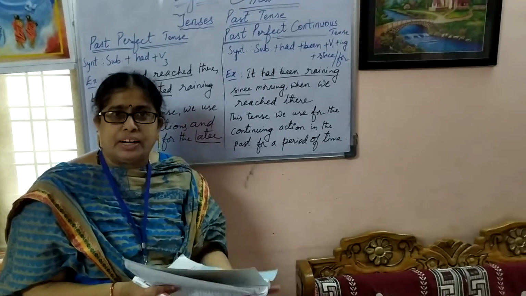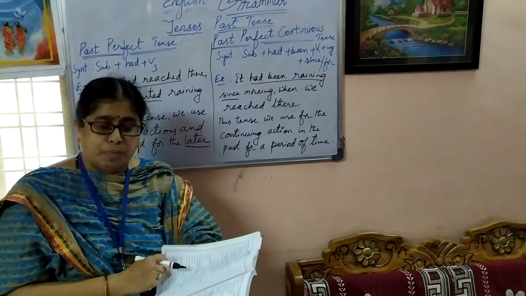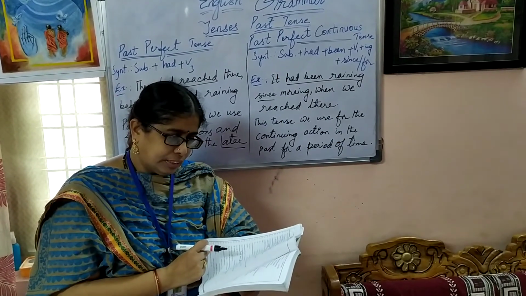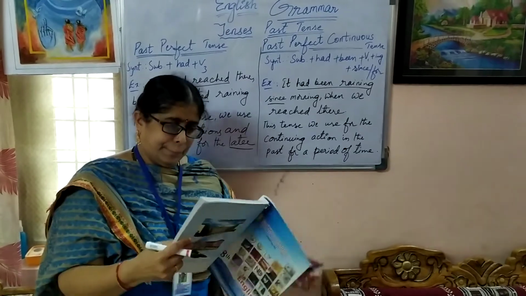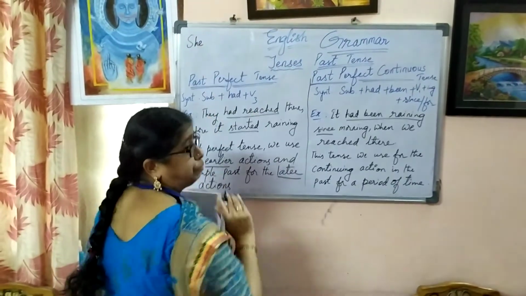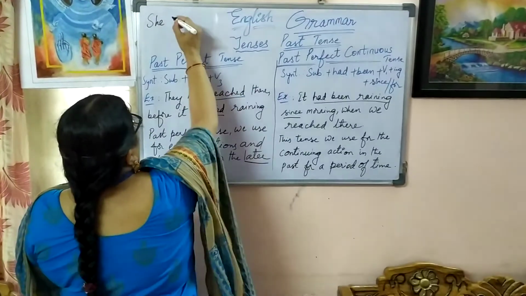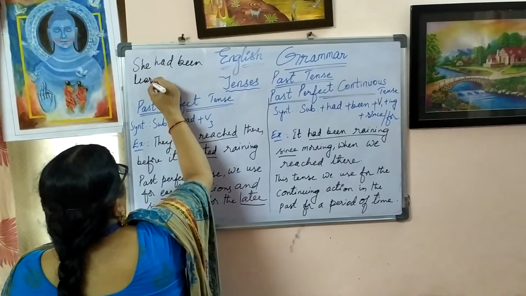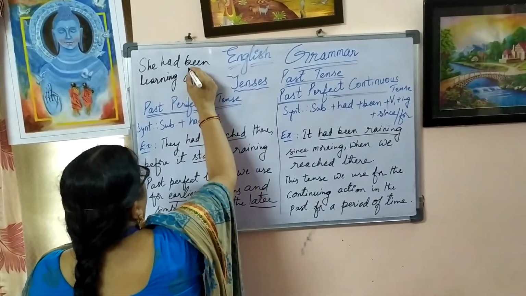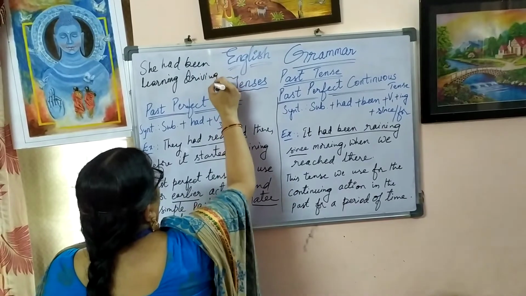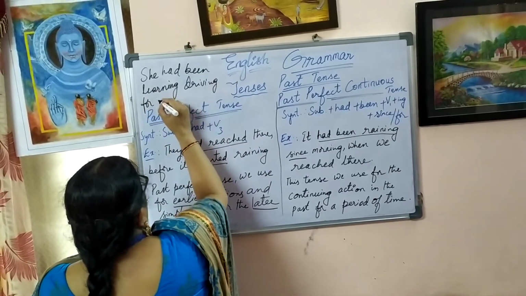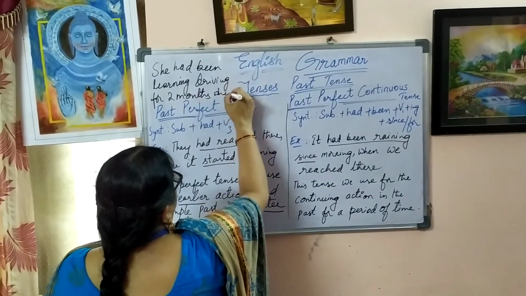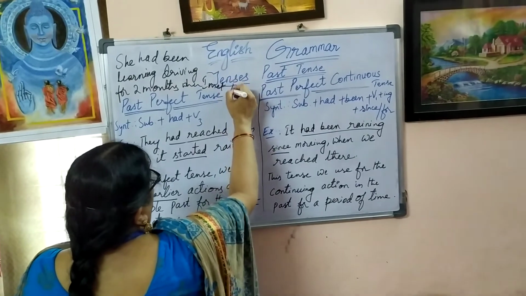Now I will give a few more examples for the past perfect continuous tense. This one: she had been learning driving for 2 months when I met her.